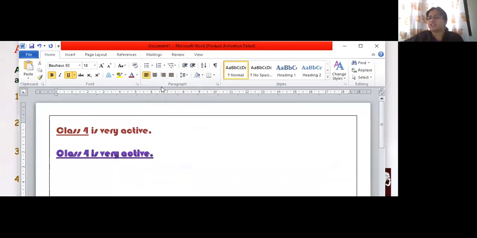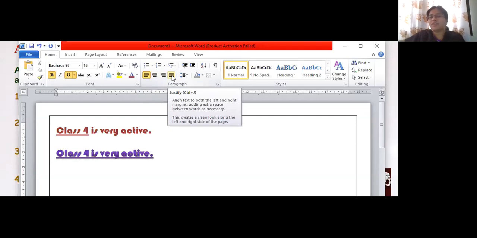Everything has a shortcut key. If you do not have a mouse, you can do it with the keyboard. The keyboard shortcut for left is Control L, for center is Control E, for right is Control R. L for left, E for center, R for right, and justified is with J. Now, what do you mean by justified? Whatever you're writing, imagine you're writing a big paragraph, everything should be properly kept.